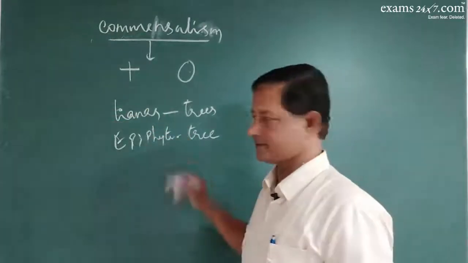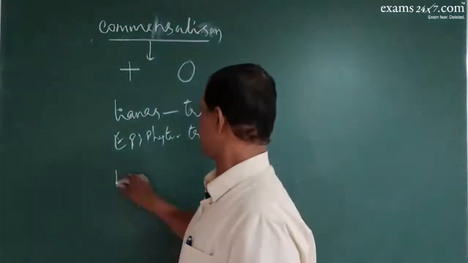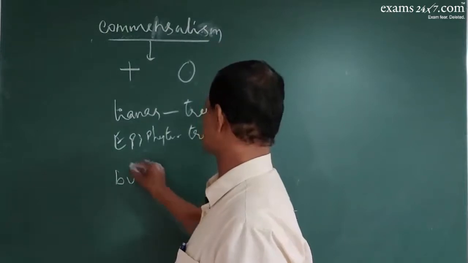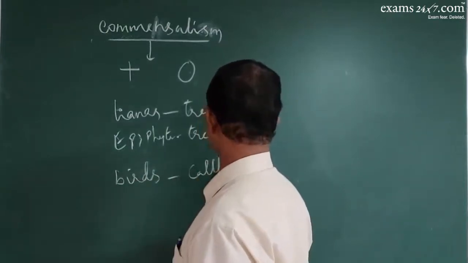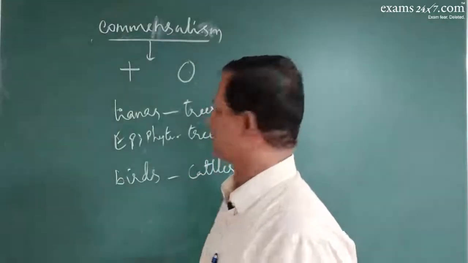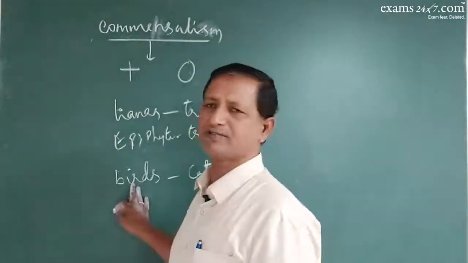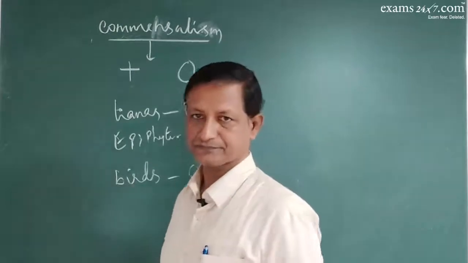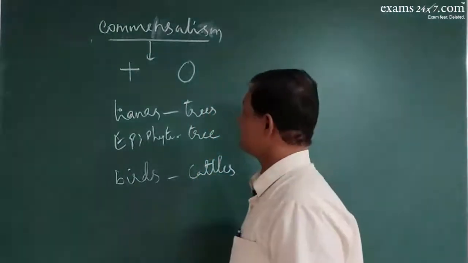These will be benefited. And you have egrets and cattle. Egrets are small birds on cattle. Cattle will not have any problem, and egrets will get the benefit.